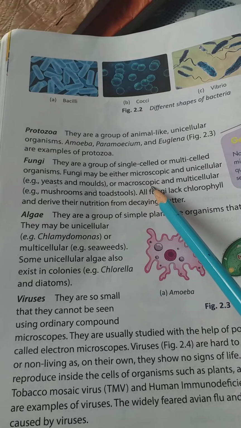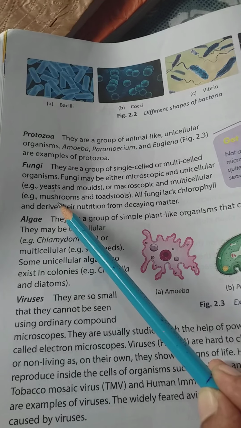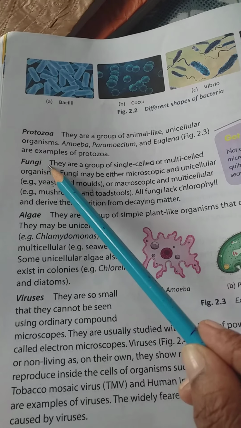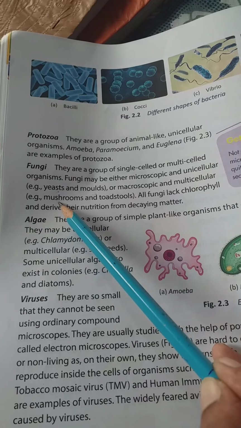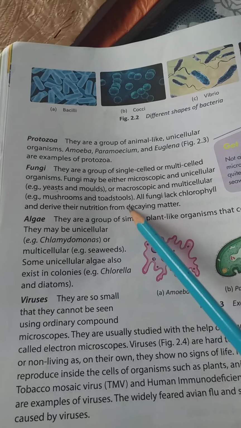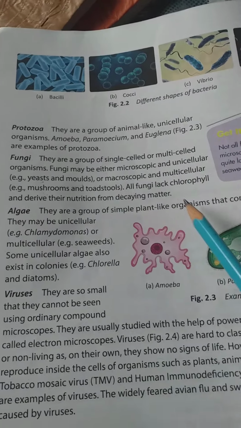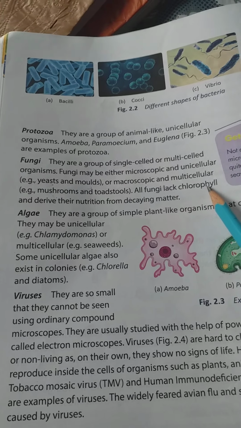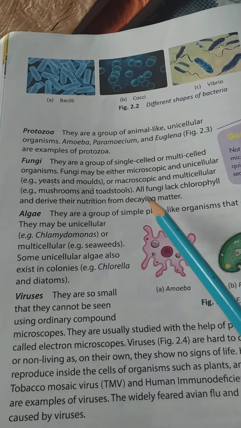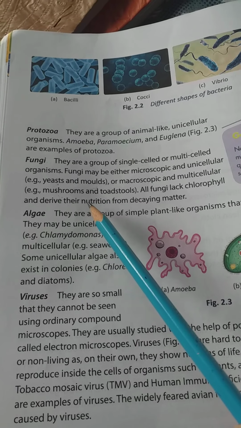Next, some of them are macroscopic and multicellular. Mushrooms are also a best example of the largest sized fungi, and a useful fungi it is. Toadstools we will see as mushroom like structures but not mushrooms, we will not use them. They lack chlorophyll, they don't have chlorophyll, that's why they do not perform photosynthesis for their food.